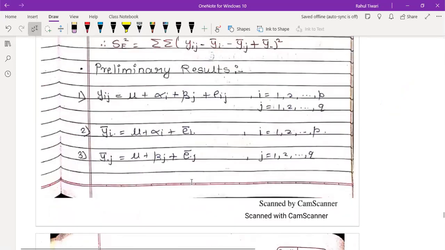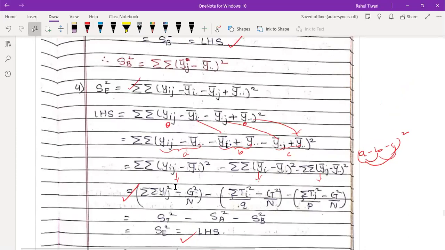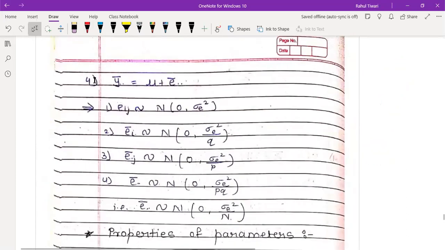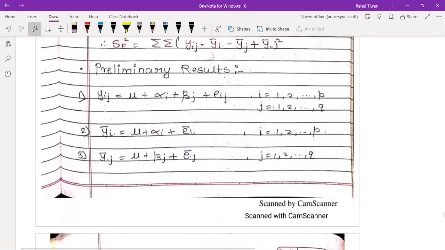And then we have to check for them all. This is regarding the sum of squares. Okay. Then we need to check: if you remember, that taken as the model, and then y bar i dot, y bar dot j. If you remember, that's called preliminary results. So we note yij is equal to this, y bar i dot is this. Means if you take i, means what? Obviously the beta term will be 0. Right? You are considering with respect to j, that means the beta term will be 0. Similarly, when you consider y bar dot j, matlab the alpha term is 0.